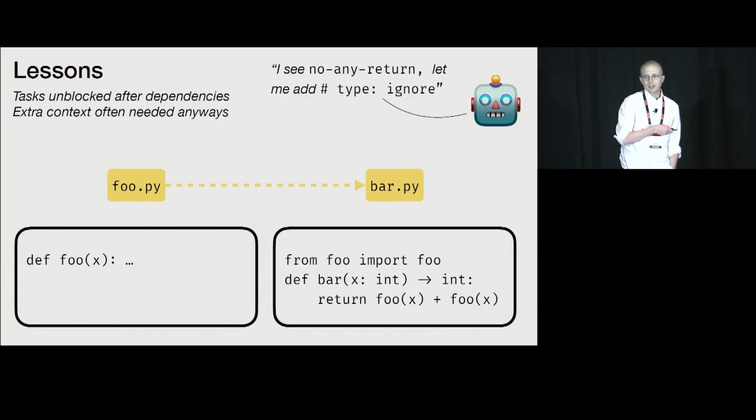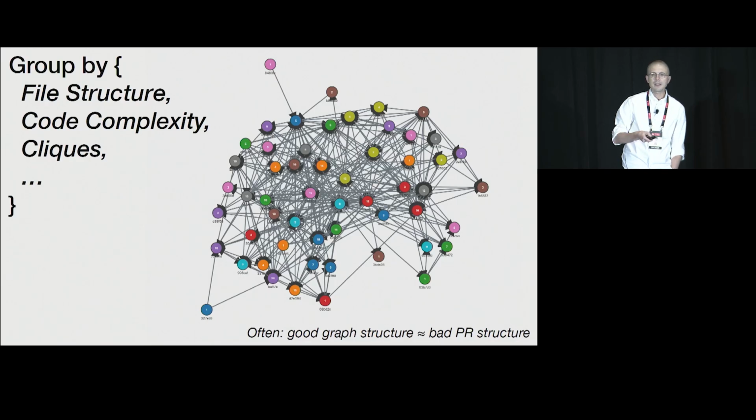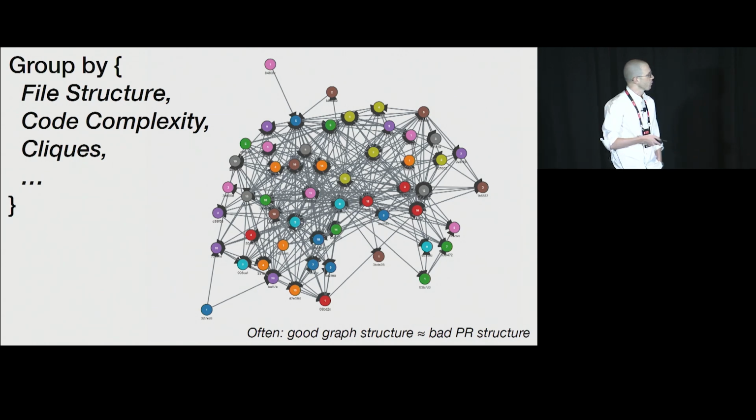Which leads to the next iteration of our approach, which is to take that existing file structure that I showed you previously, the dependency graph, and start to group it up. Start to generate a simpler graph where each of these nodes represents a collection of files, and the edges are generated by collapsing the existing edges.